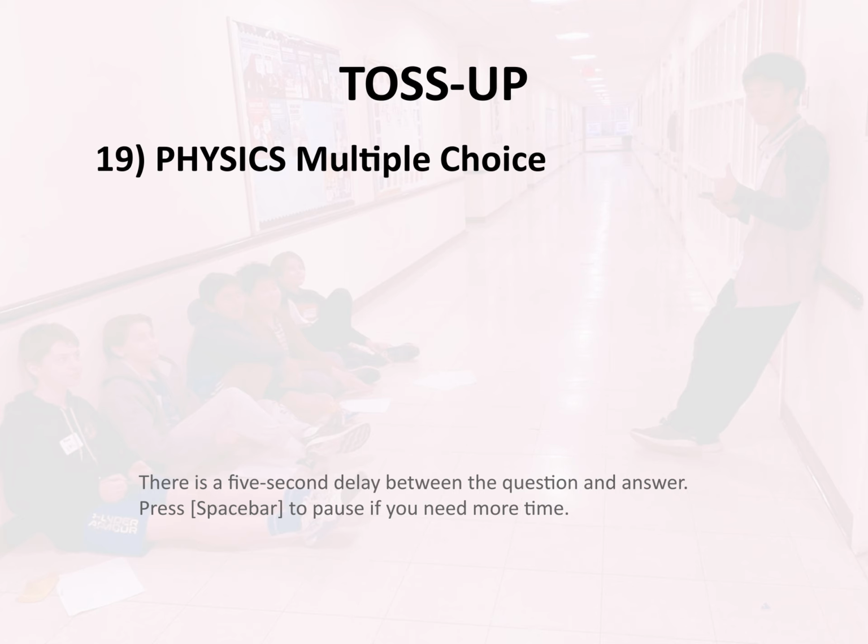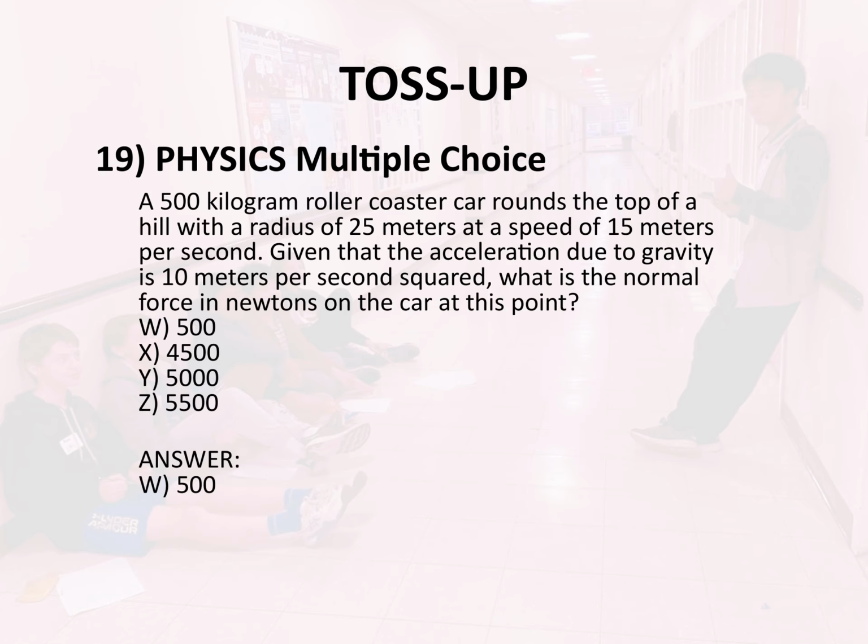W. 500, X. 4,500. Y. 5,000. Z. 5,500. Answer. W. 500.